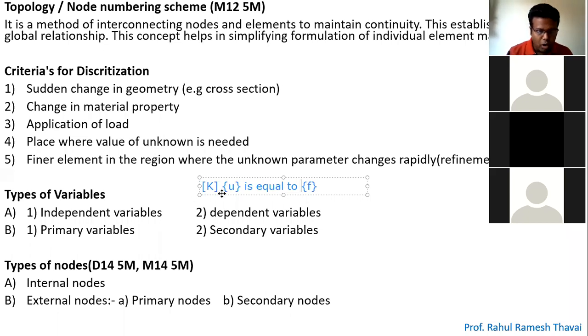This term u is called the primary variable. So which is the primary variable? It is nothing but u. U is a primary variable.